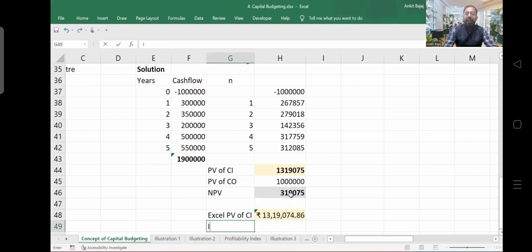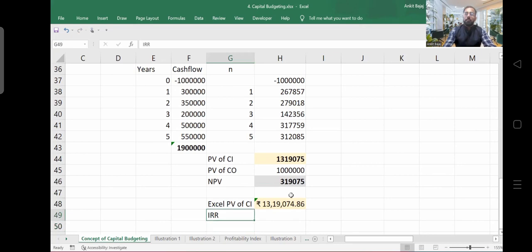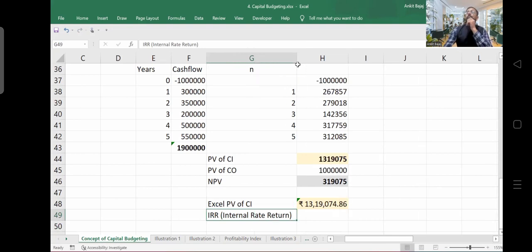There is a concept of IRR, that is internal rate of return. In detail, I will be discussing internal rate of return in coming lectures, but right now I'm giving you an idea of what it is. Internal rate of return tells you how much return you'll be able to generate from the given business, right? And this formula is very easy. Simply, you have to apply the Excel formula. You have to write down equal to, just focus, equal to, then IRR, right?